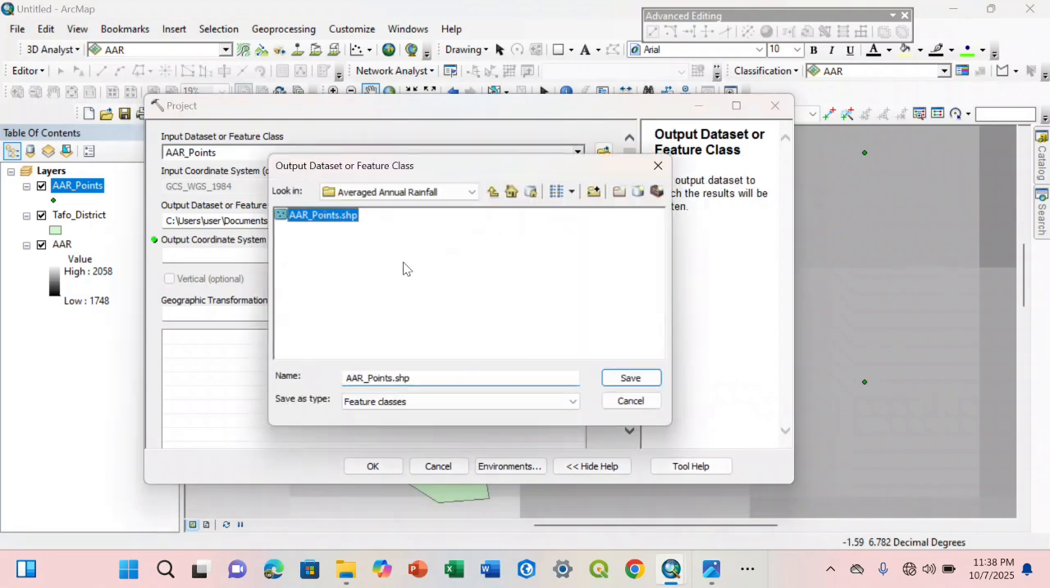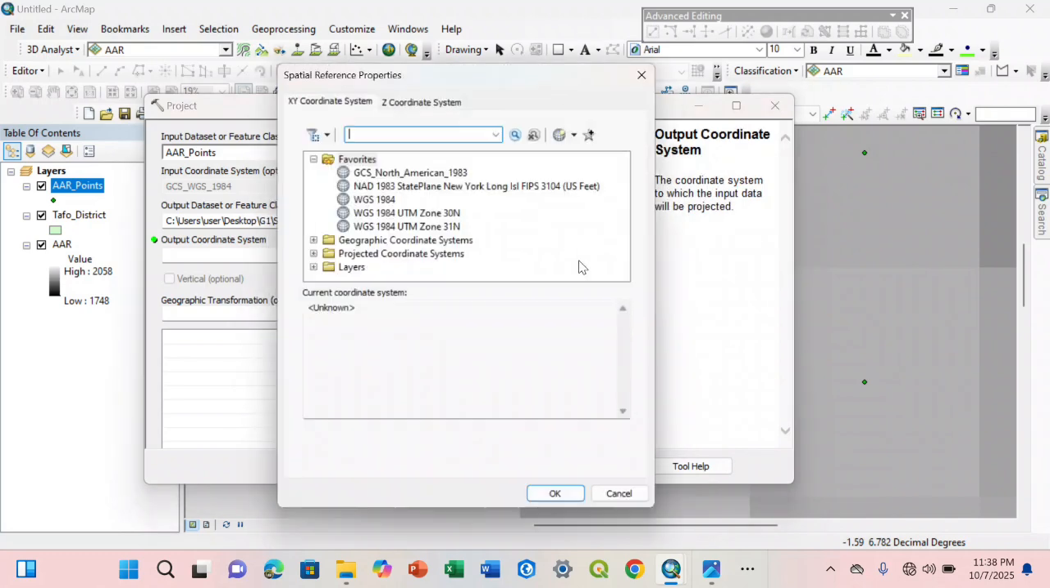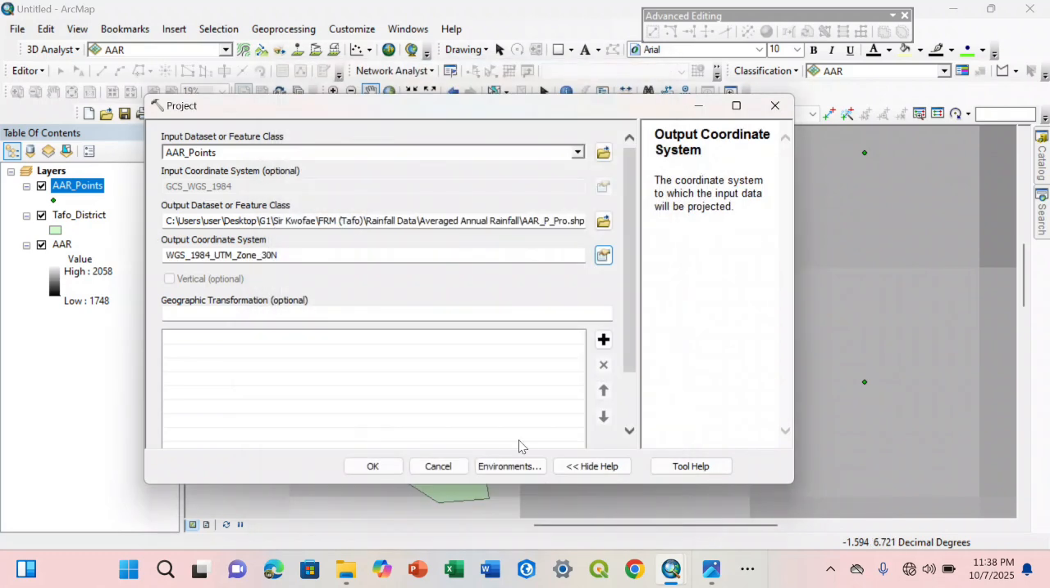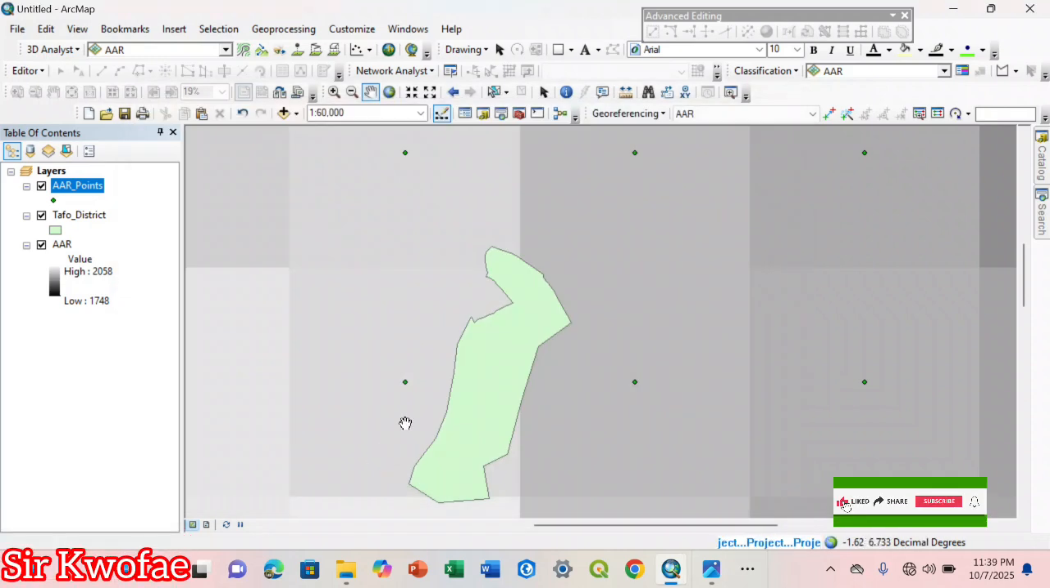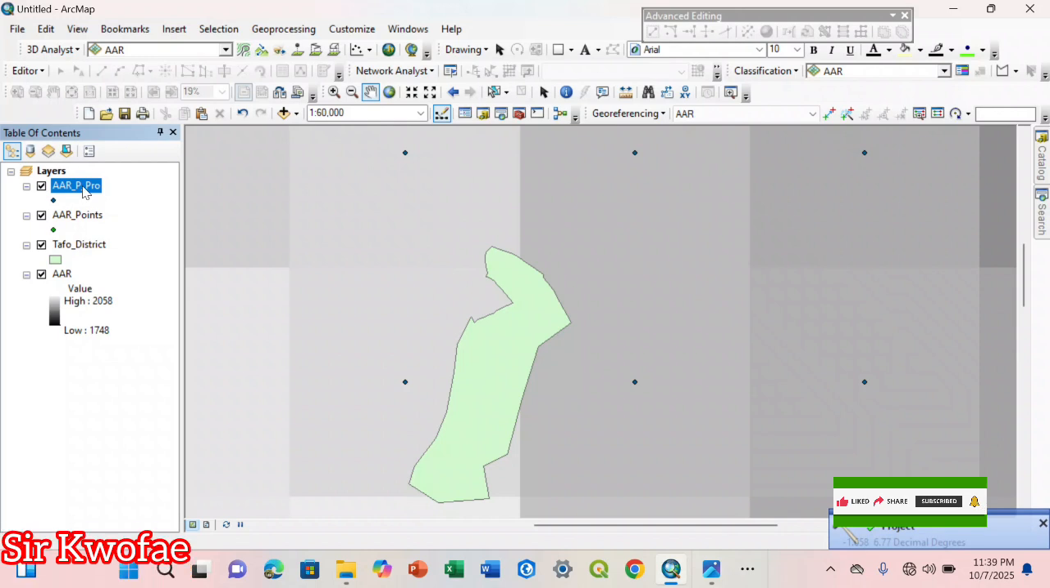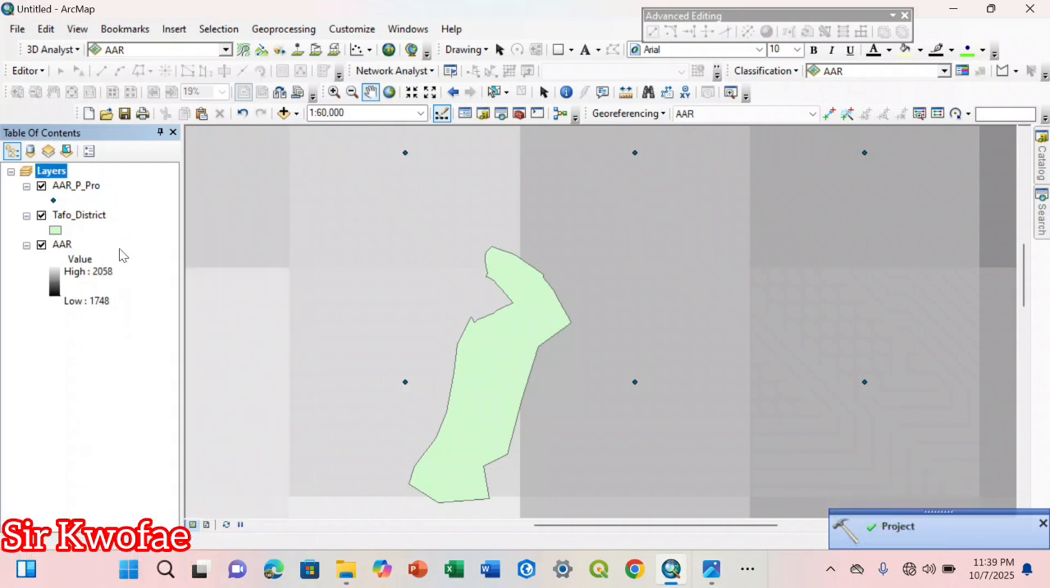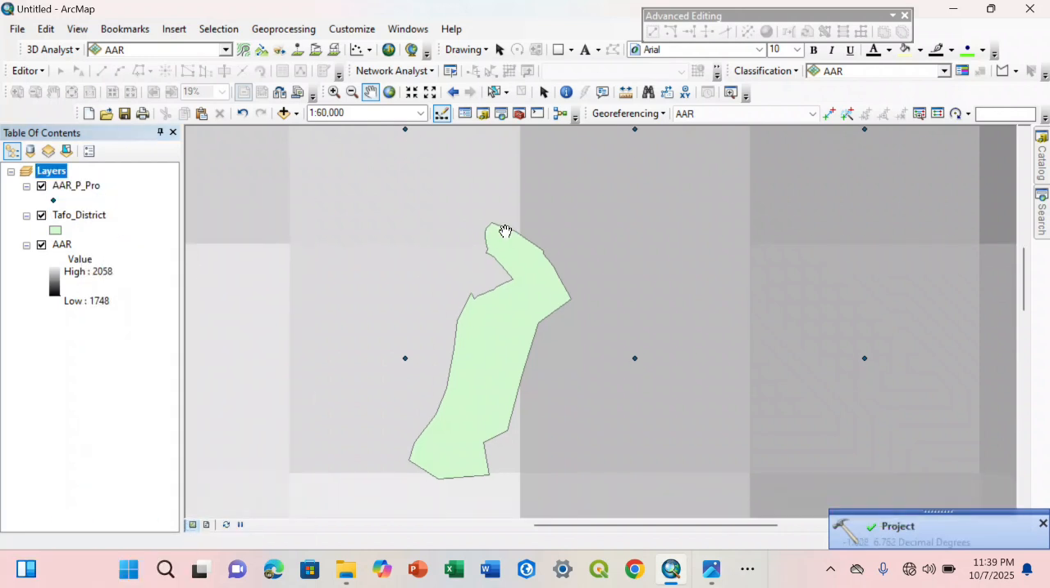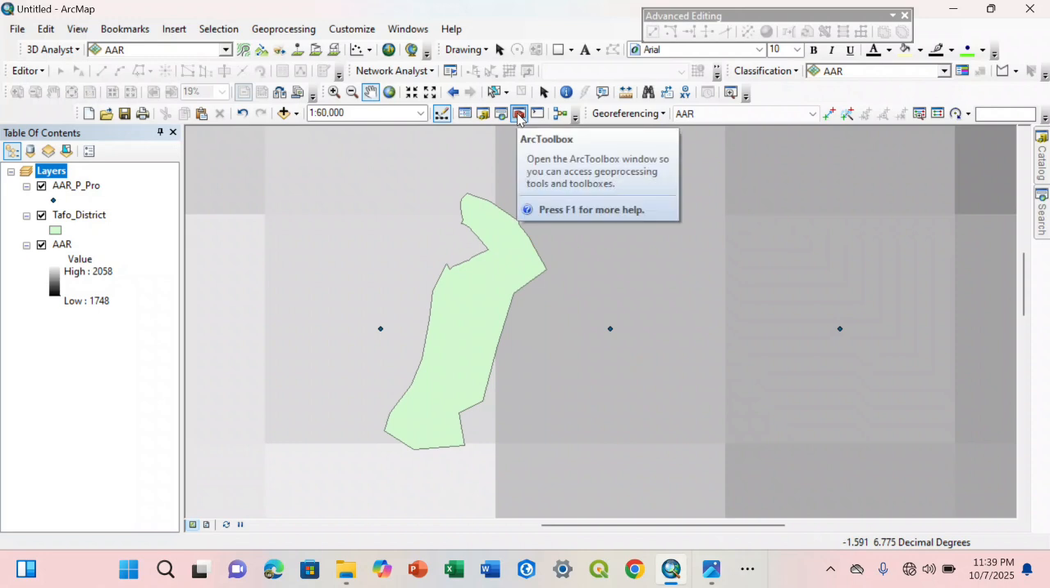Now you come here, annual rainfall pattern, point, project. Then you choose the projected coordinate system, then you click OK. This is the new project, so we don't need this one. Let's remove that one. Do you get it? Now we are going to create the average annual rainfall, the map.